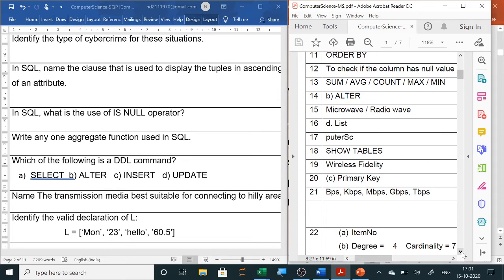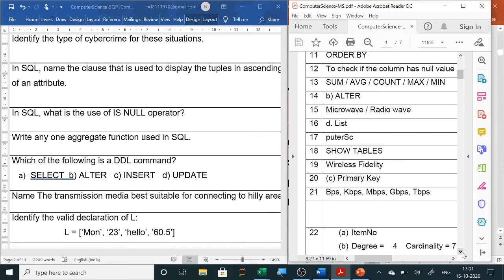Next is: name the transmission media best suitable for connecting hilly areas. We all know that in hilly areas we are using microwave. This we have already studied, that where big buildings or hilly areas are there, we are using microwaves for transmission. So that you have to write.